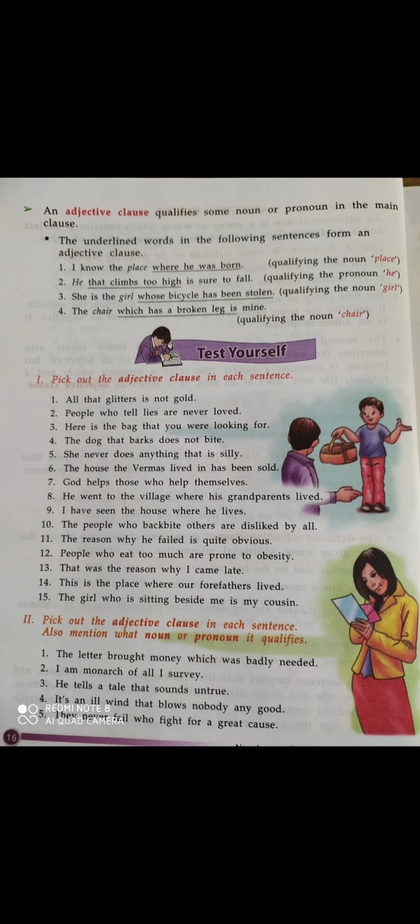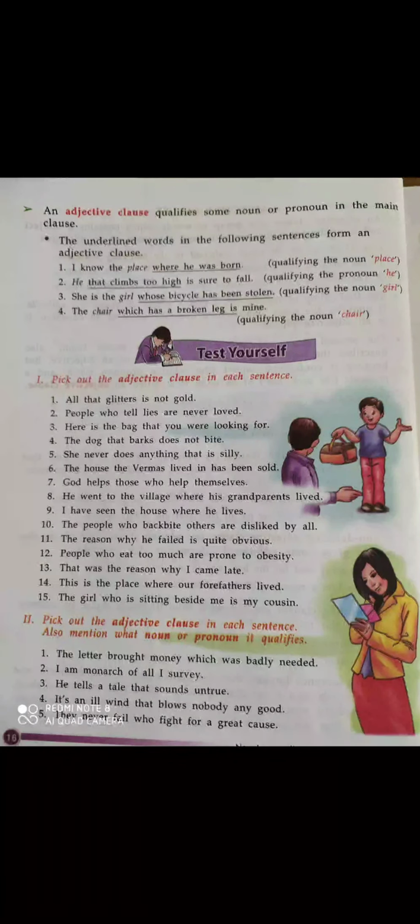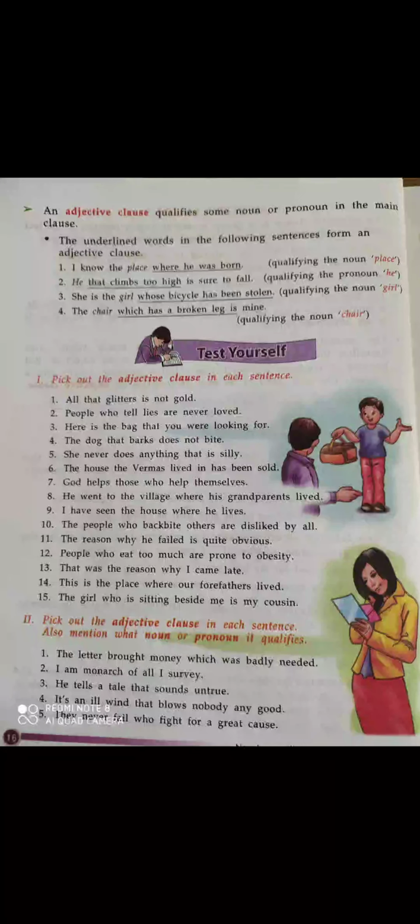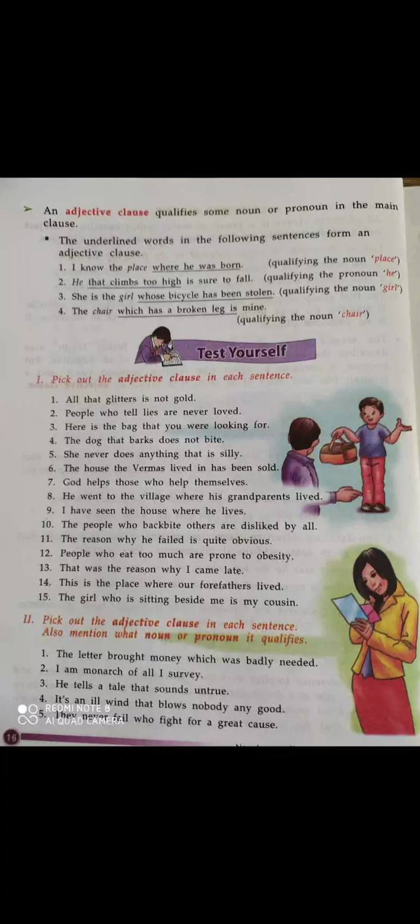Now third one, a city on a hill cannot be hidden. So a city on a hill is an adjective phrase. Now we have to put an adjective clause. Now a city which is on a hill. Which is on a hill. So it becomes an adjective clause. We put a relative pronoun, which. Which is a relative pronoun we put here. So it becomes an adjective clause.